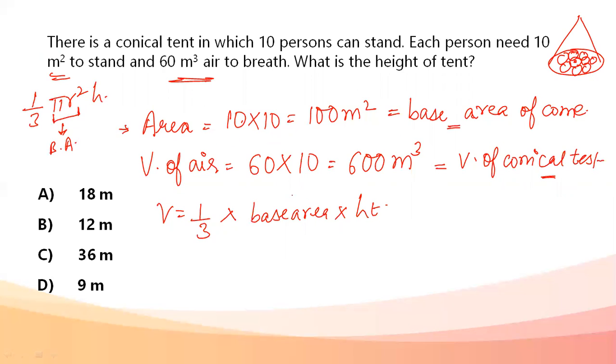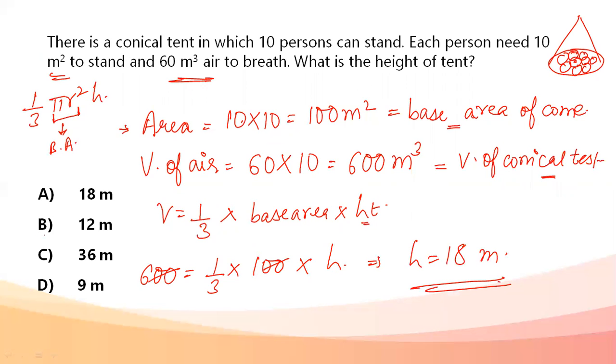I directly have the base area, so I can use the formula 1 by 3 into base area into height. Height I need to find out. Volume I have, 60 is equal to 1 by 3, base area is 100, height is h. My height comes out to be directly 18 meters. Height of my tent comes out to be 18 meters.